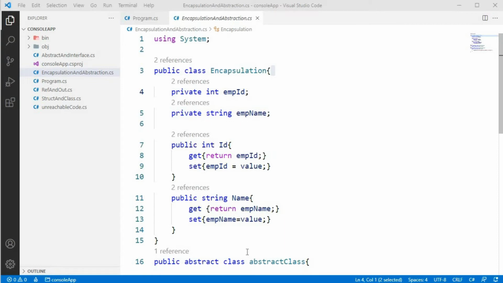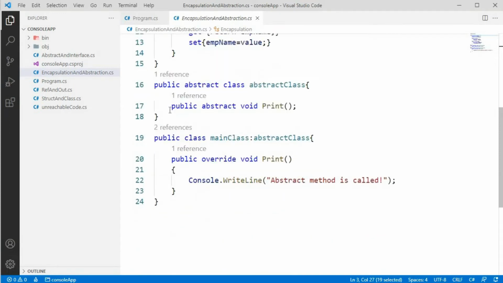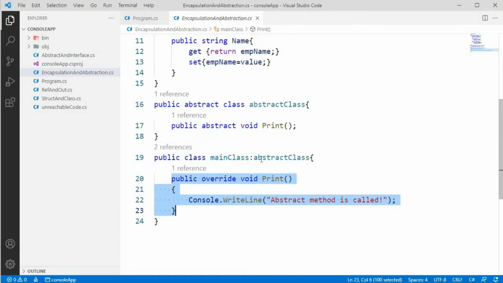So let's practically check how encapsulation and abstraction can be achieved. You can see that I have created two classes, one is encapsulation and one is an abstract class. In the abstract class I have created one method, that is print. I am overriding the print method in the main class.